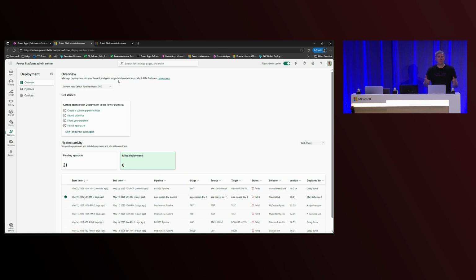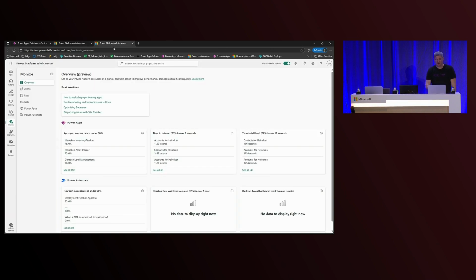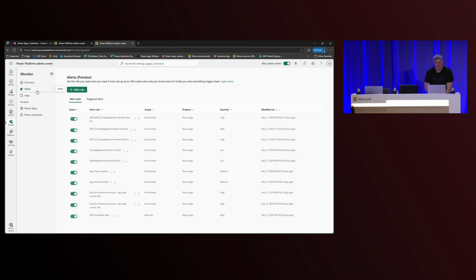And so what do we want to do after we deploy the app? We want to monitor it in production, right? So let's assume we kick that off again to the production environment. And the monitoring page now within PPAC, and again, we have these experiences both at a higher altitude in the admin center, and then at a lower altitude for the maker within the Power Apps or Copilot Studio, Power Automate, and Pages portals, okay? So a new functionality that's coming out is the ability to subscribe to alerts.